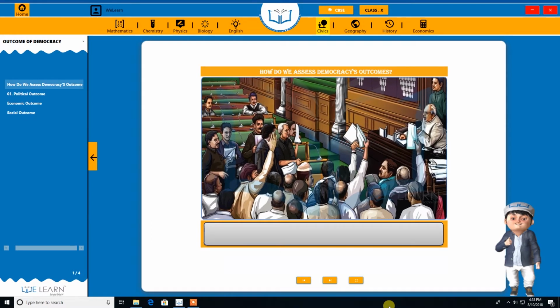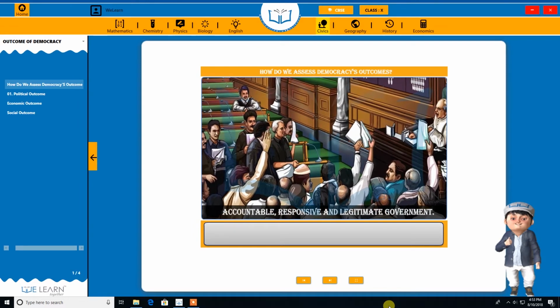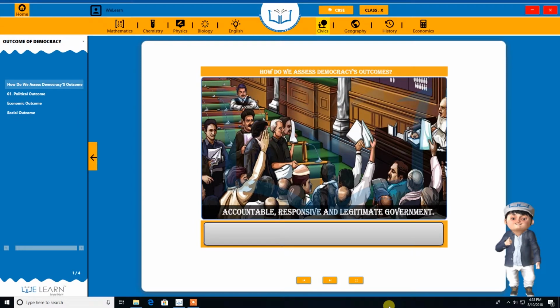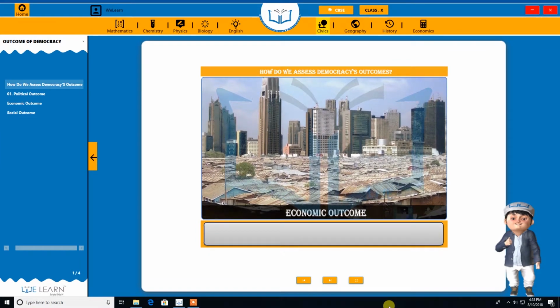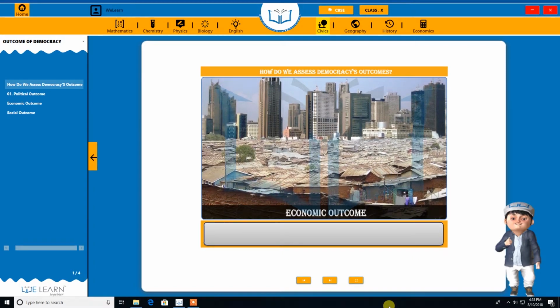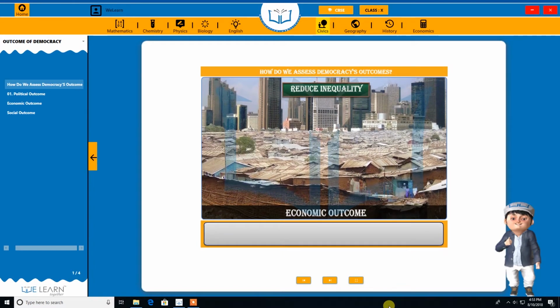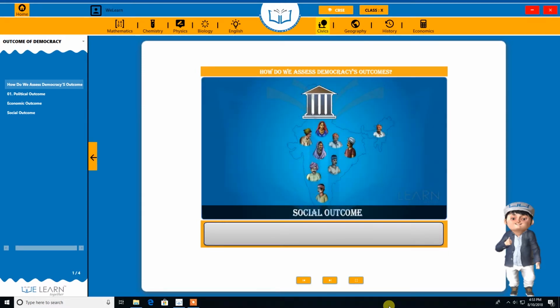As a political outcome of democracy, we expect an accountable, responsive, and legitimate government. As an economic outcome, we expect that democracies produce economic growth and development and reduce poverty and inequality. As a social outcome, we expect democracy to accommodate the social diversity in a society and provide dignity and freedom to all citizens.